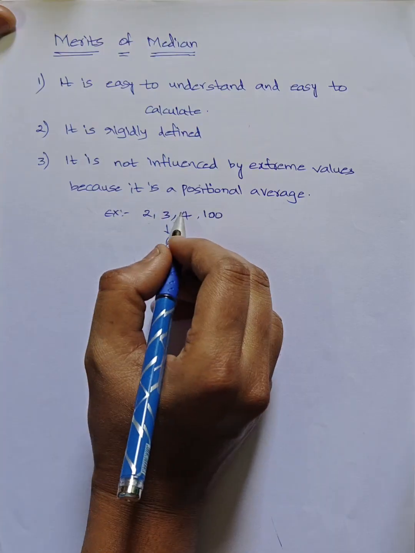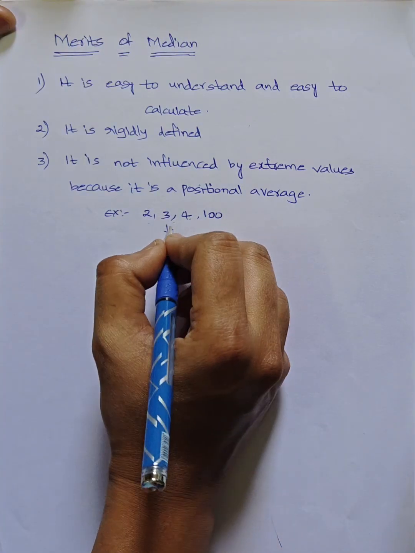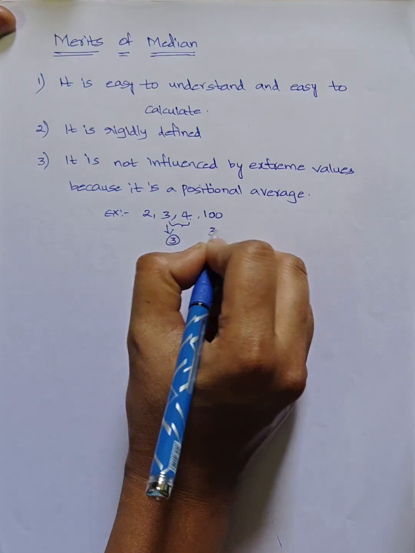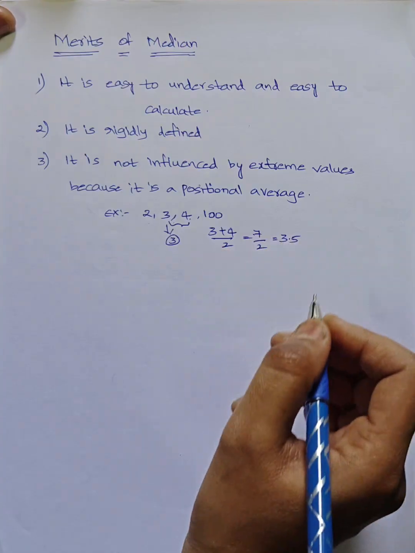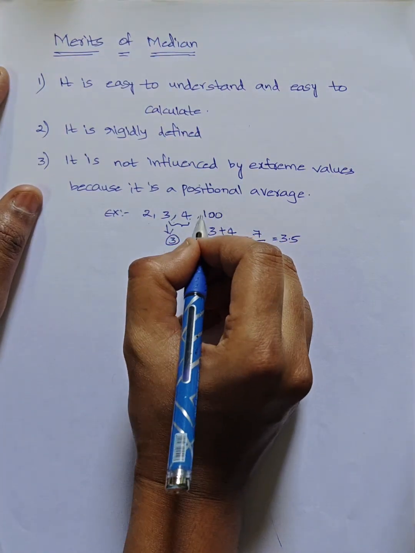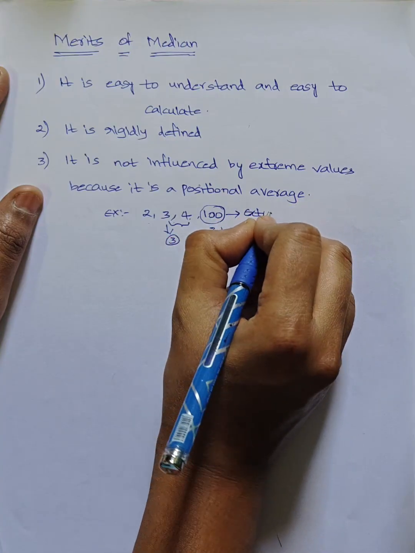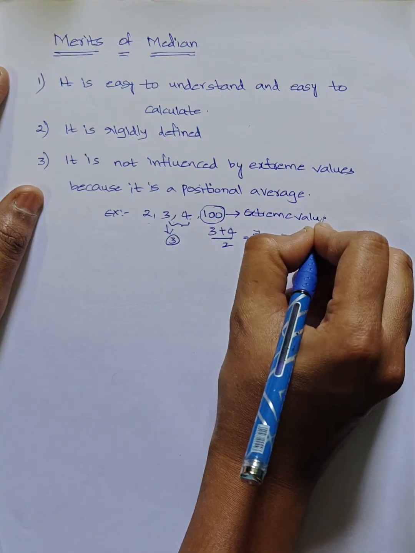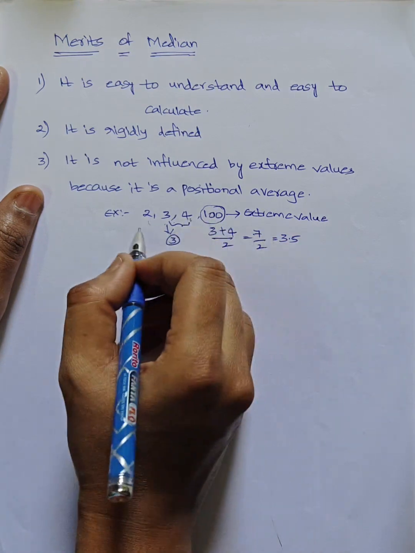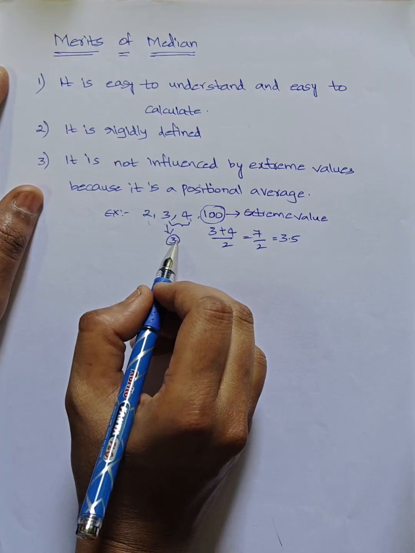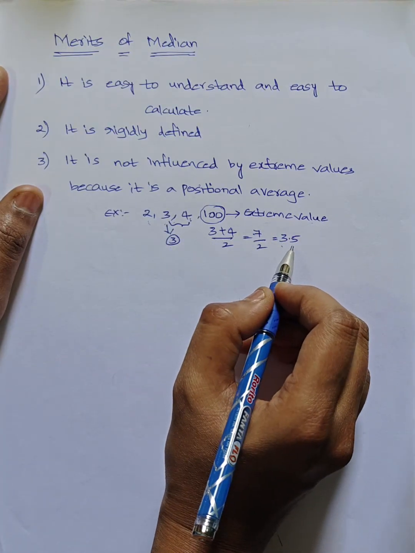As it is an even series, 3 plus 4 is 7, and 7 divided by 2 is 3.5. 100 is our extreme value, but any big value you can take. After adding a big value to these small numbers, does it affect the median? No, because before we got median as 3 and after adding the extreme value we got 3.5.